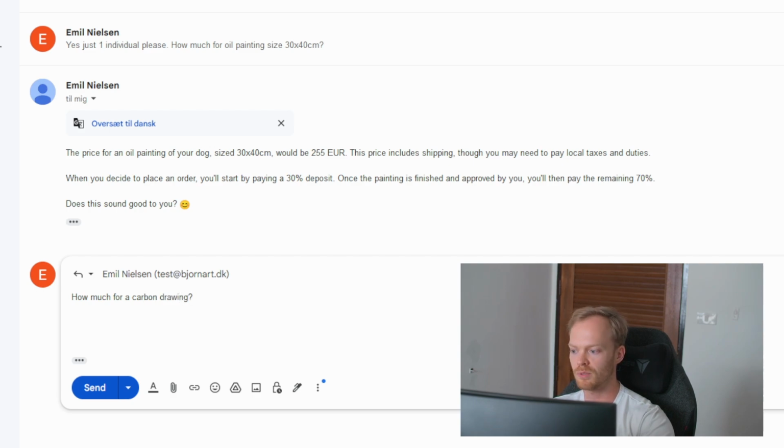So in this case, I'm just going to tell them only a carbon drawing. I'm not going to specify the size or the individuals. It has that in the context from the past conversation, so it's actually going to remember what it discussed with the customer in the past. We'll see how that works.